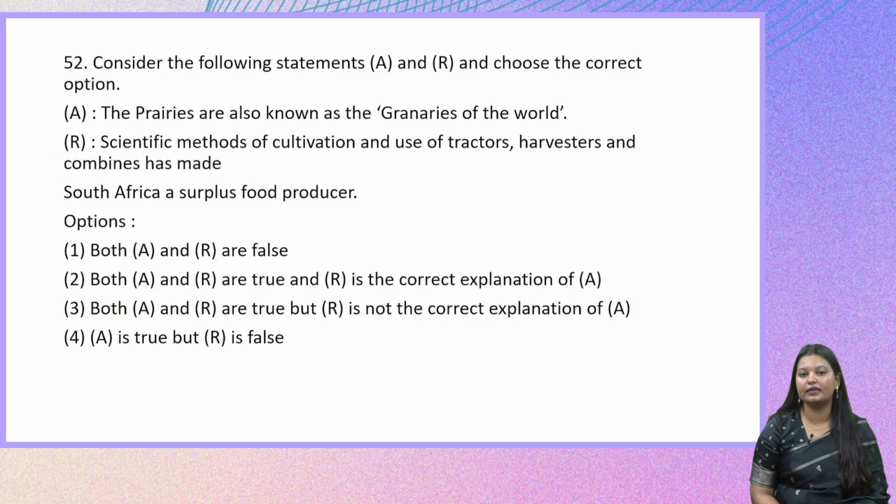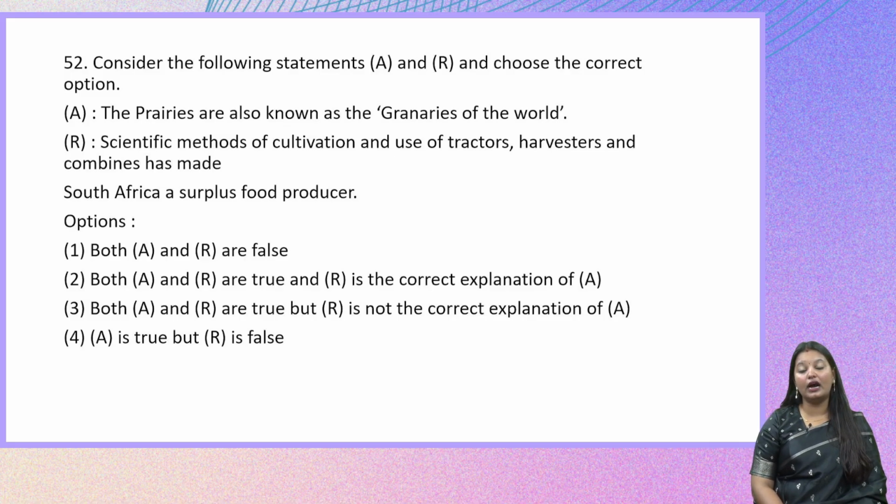Consider the following statements A and R and choose the correct option. The prairies are also known as the granaries of the world. The statement is true. Then the reason is scientific methods of cultivation and use of tractors, harvester combines has made South Africa a surplus food producers. So let us look at the options that are given here.